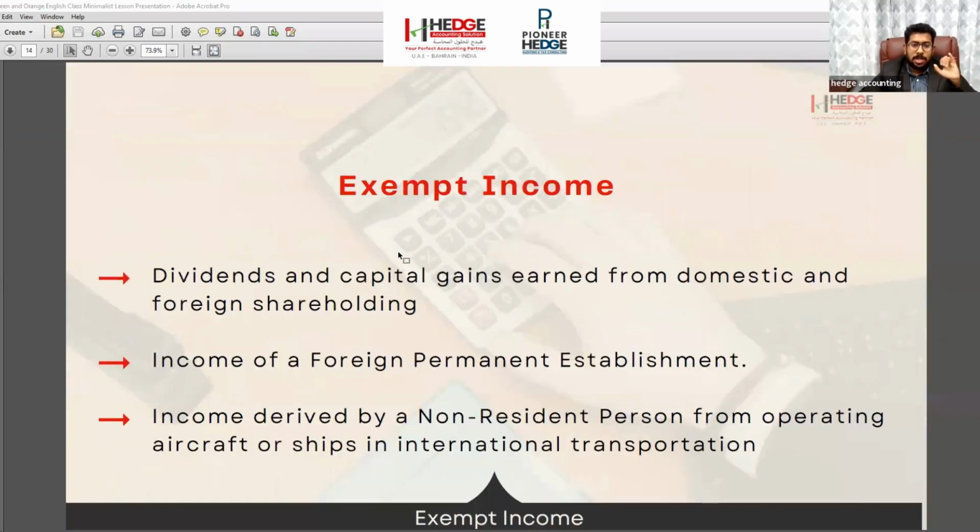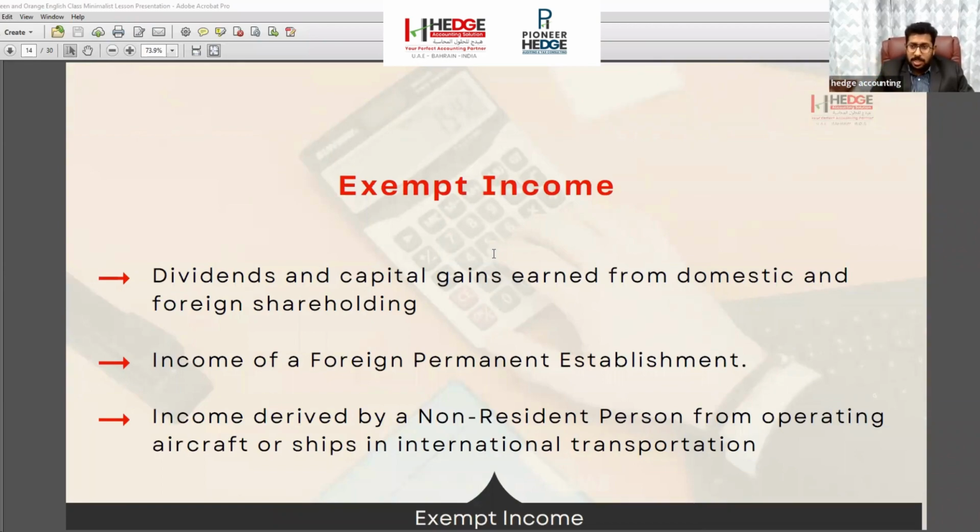The exempt income we can adjust from the sales. Exempt income means income we are receiving on which there is no need to pay any tax. Mainly the dividends and the profit earned from these companies are categorized under exempt income. For this exempt income you are receiving, there is no need to pay any tax. Means if you are doing a business and you are receiving some profit from the company, no need to pay any tax on that.